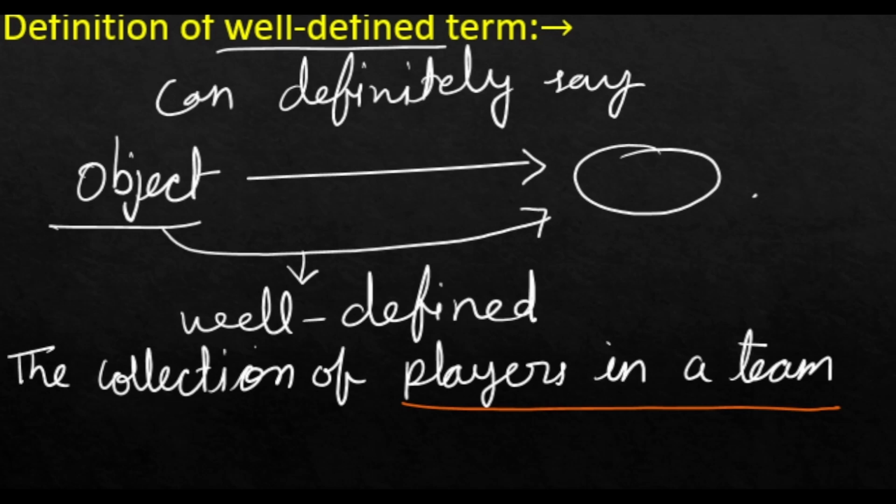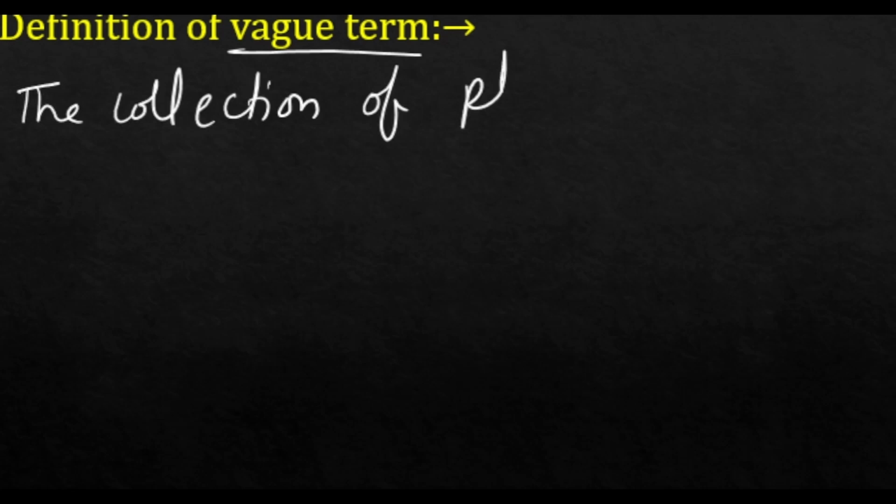We are going to discuss about it in this section, vague term, as this is completely opposite of well-defined term. For example, previously I used the collection of players in a team.